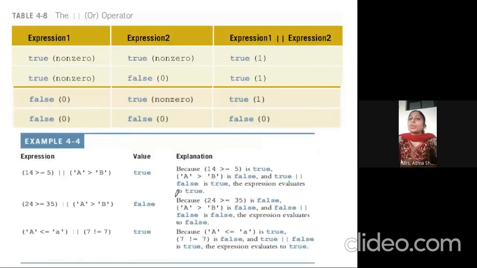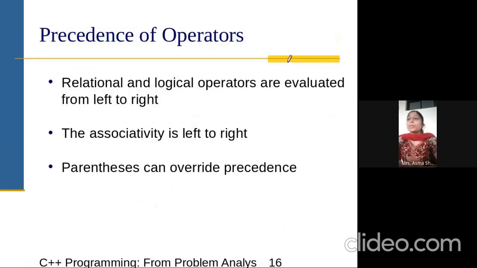So the OR operator is similar, but here the condition is different. 1 1, 1 0, 0 1 and 0 0. So here we are getting 1 most of the time, and 1 0 also gives 1. It means if any one of the conditions is true, then we are getting a true. That is OR.